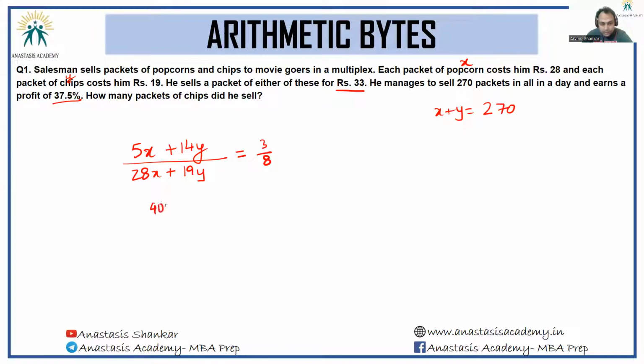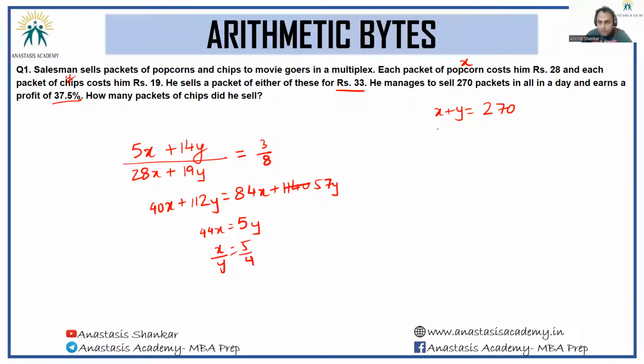So we get 40x plus 112y is equal to 84x plus 57y. Sorry, 57y. Okay, so we get 44x is equal to 55y, or x by y is equal to 5 by 4.